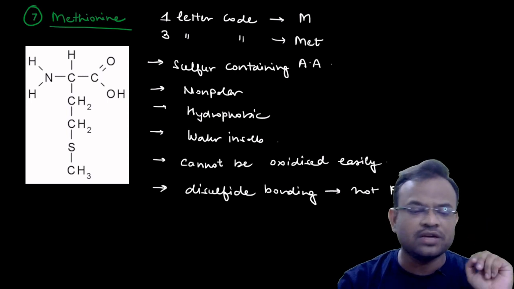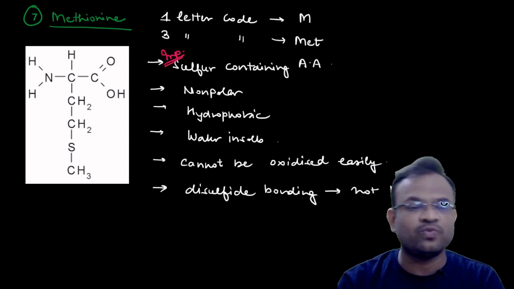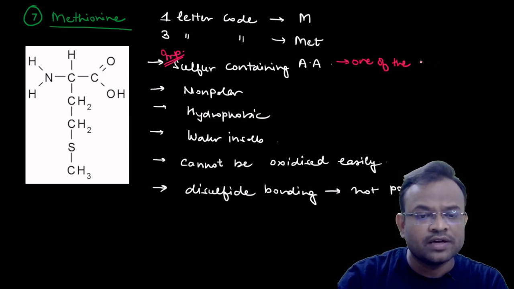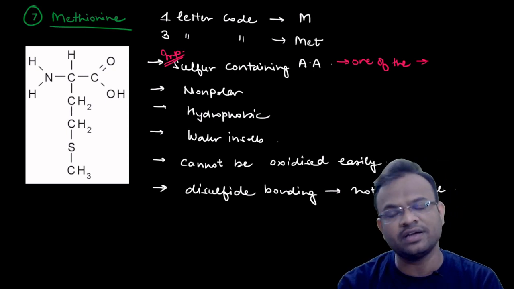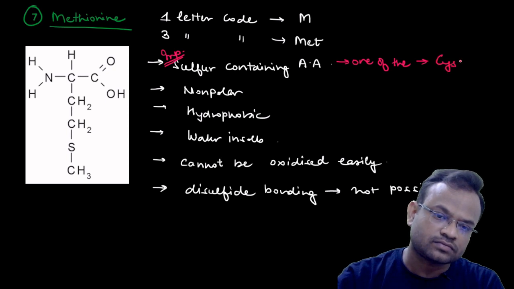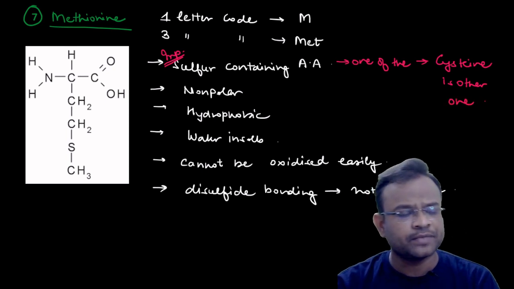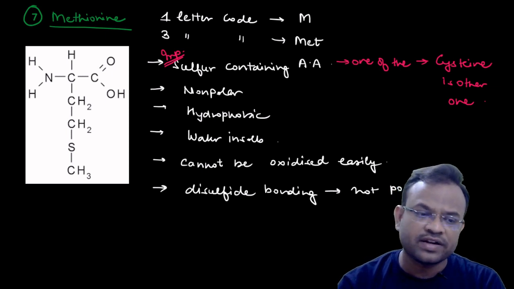Now a very important point that you should remember is that it is one of the sulfur containing amino acids. Why did I say it is one of the sulfur containing amino acids? Because there are actually two amino acids that are sulfur containing. One is methionine and the other one is cysteine. So one letter code M, three letter code MET, sulfur containing amino acid.